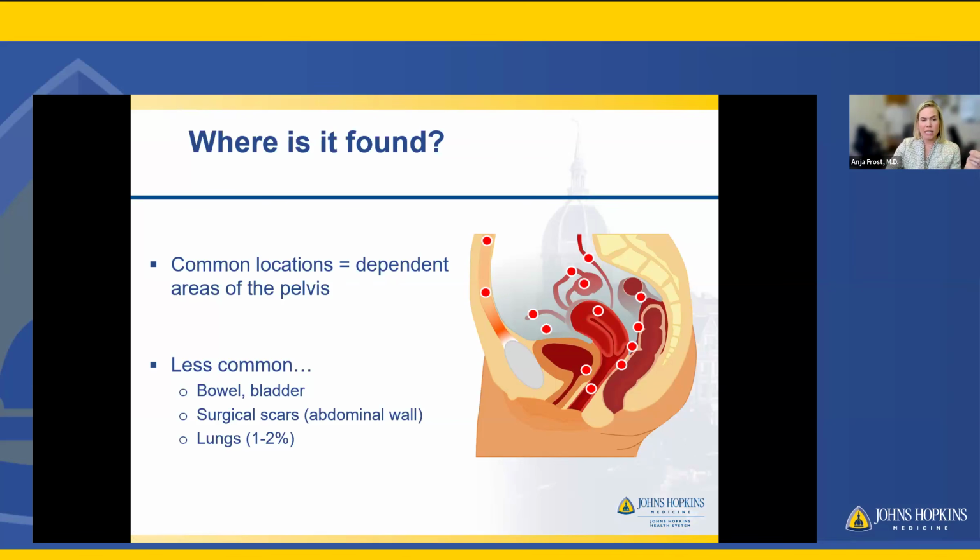Less common, but we do see lesions that can be on the bowel or the bladder that can sometimes infiltrate more deeply into those organ spaces. We can see endometriosis located within surgical scars. So that includes prior laparoscopic scars, prior cesarean section scars. We can see lesions located within the belly button, which speaks to the other abnormal natures of spread of the disease. And rarely, but we can see lesions located within the lungs called thoracic endometriosis.